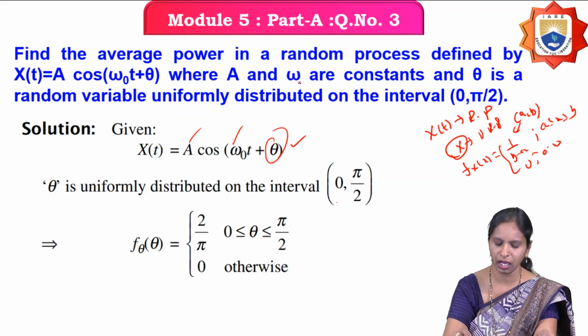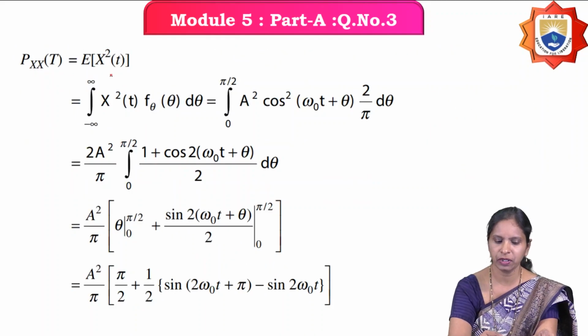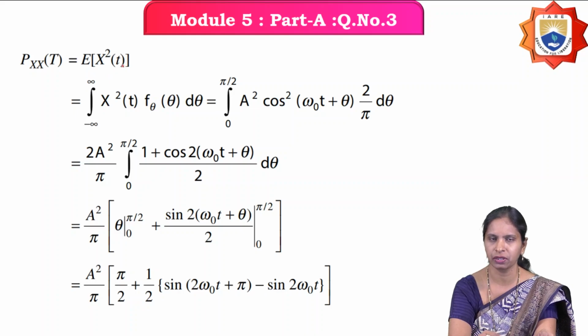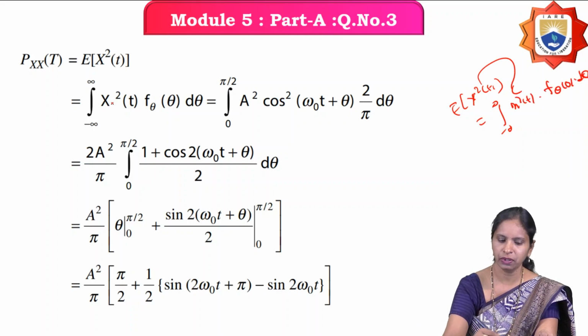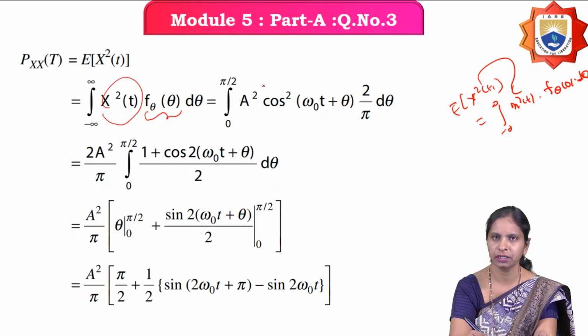You have to calculate the average power. Then what is average power? Nothing but the expectation of x square of t. So what is the expectation of any function? If it is a continuous random process, we take integration. The expectation of any function is nothing but that function into the density function. Therefore, x square of t into the density function of theta.